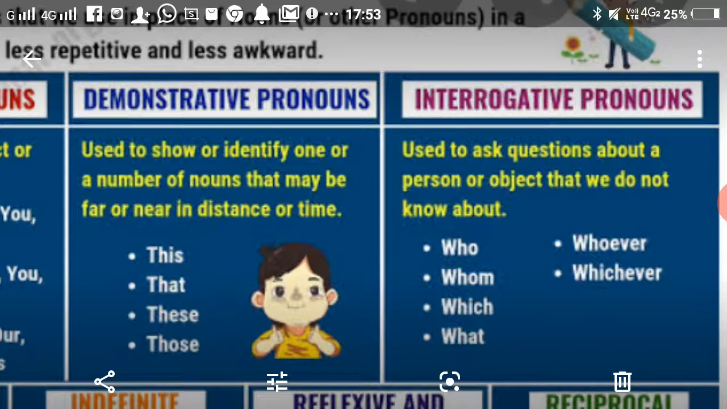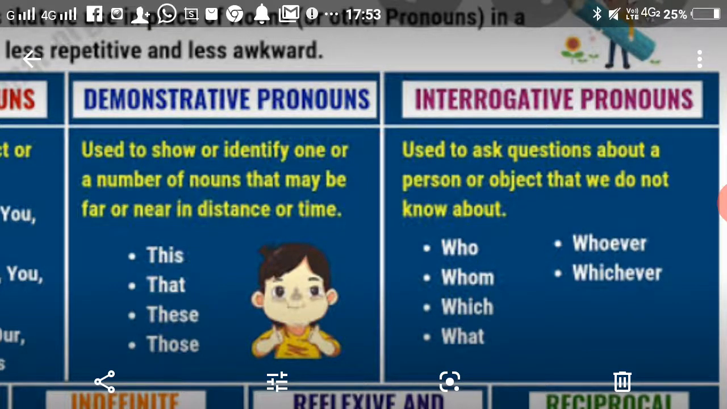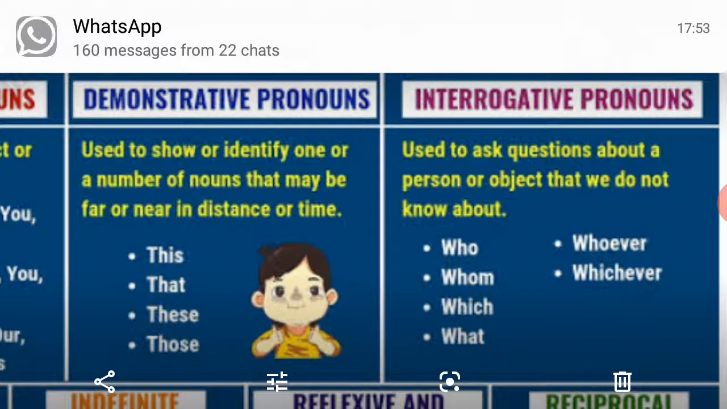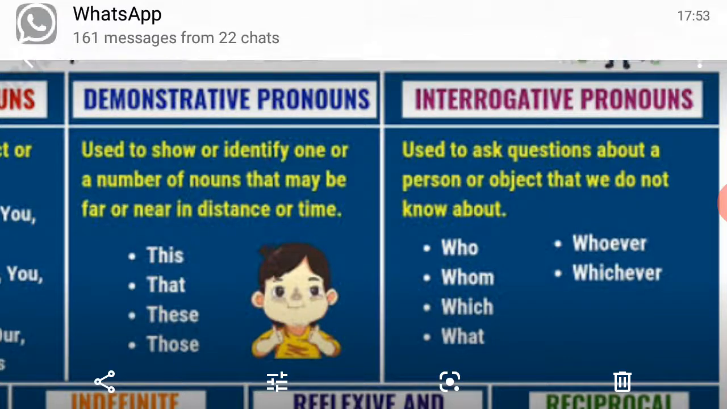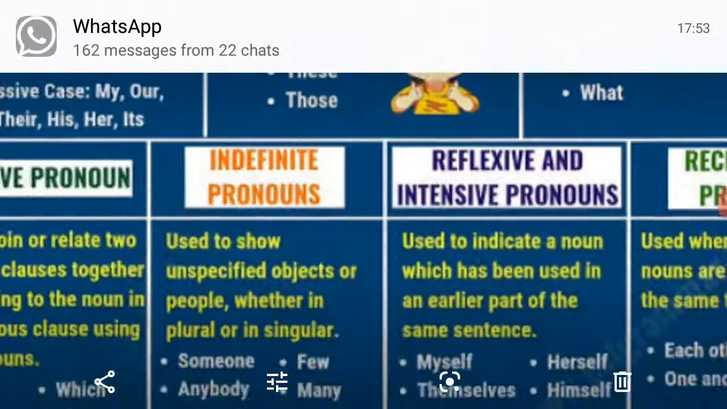Clear? One more word is here, why. But why is not an interrogative pronoun, because why gives the reason, the answer of because, not the answer of a noun, not the answer of what. And a noun is the name, and because is not giving the name, it's giving a reason. So keep this in mind.